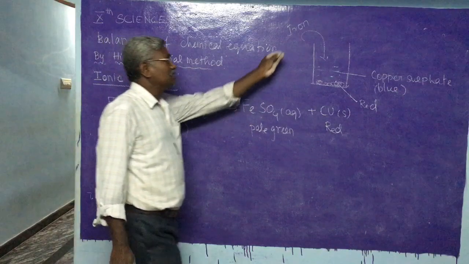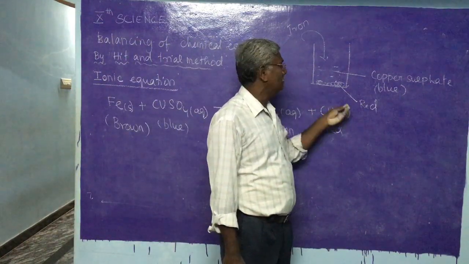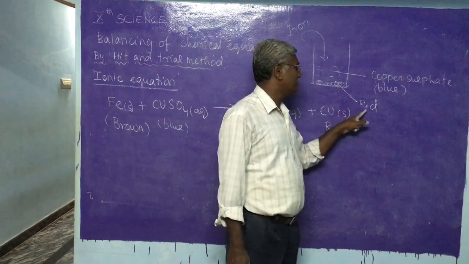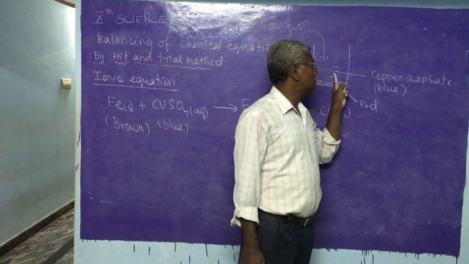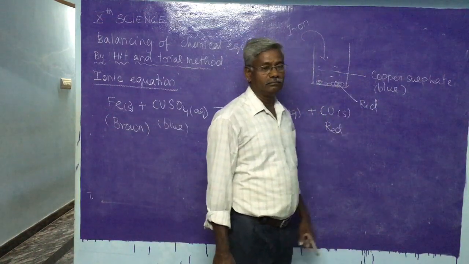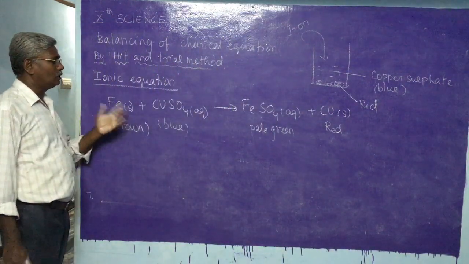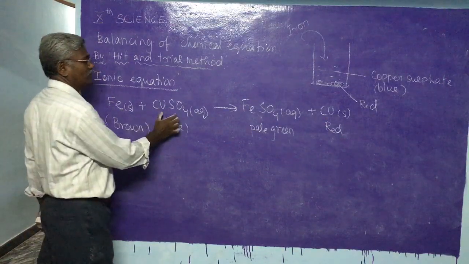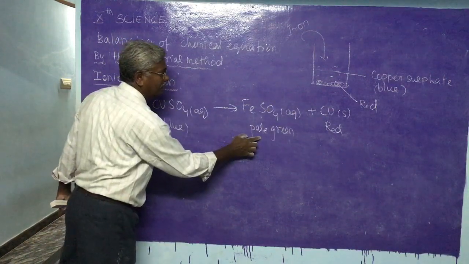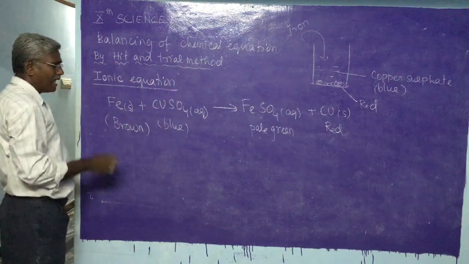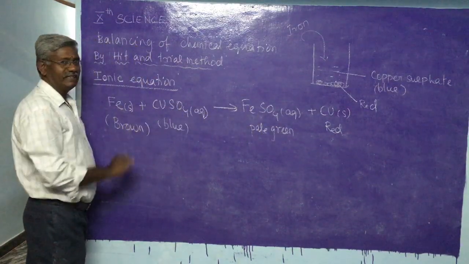Now this is a chemical reaction. When we put some iron pieces into the solution of copper sulfate, then while stirring or after some time we can observe the formation of a red precipitate at the bottom. And the color gets faded and slowly changes to pale green. This is the chemical change we can observe, and this is the chemical equation: iron reacts with copper sulfate and becomes iron sulfate and copper. This is a pale green color and that is red. Exactly here, the SO4 part is not involved in the reaction.